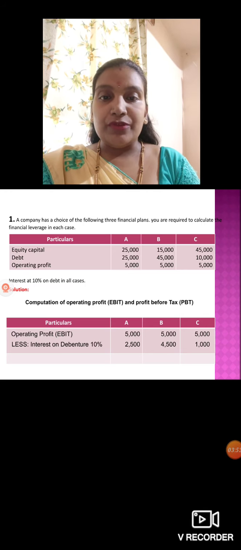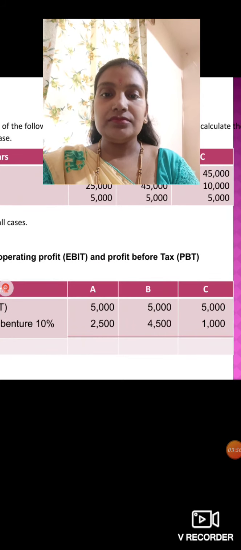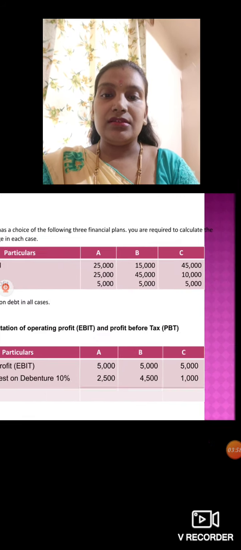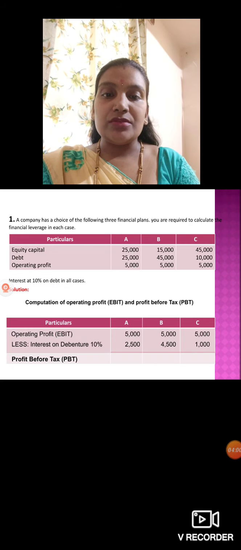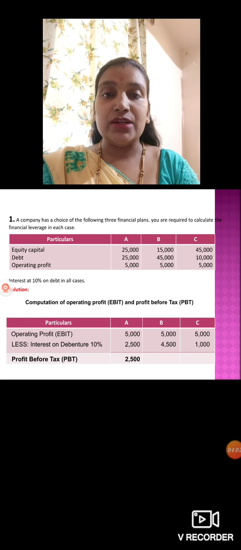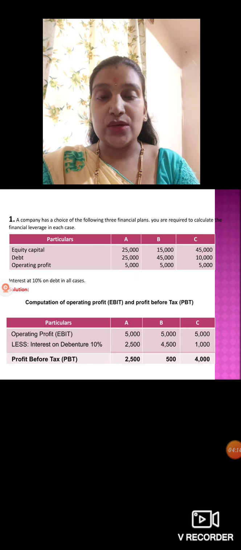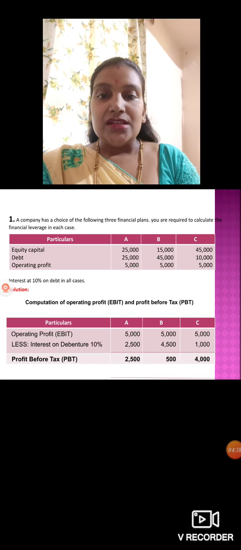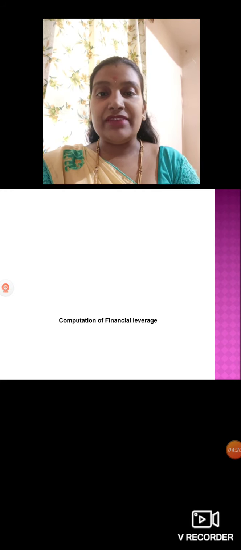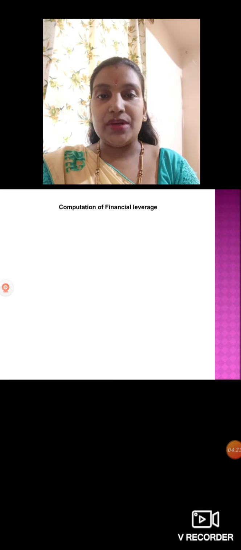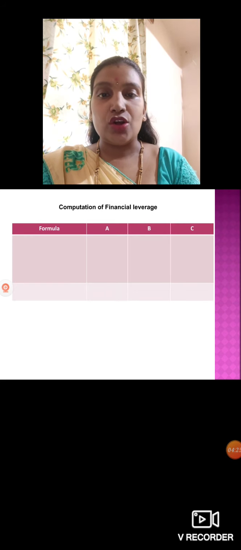Now, how much profit before tax do we get? 5,000 minus 2,500 gives 2,500. And 5,000 minus 4,500 gives 500. In the last plan, C, you get 4,000, because 5,000 minus the 1,000 interest we are going to pay gives 4,000. Now we have to calculate financial leverage in all three cases. I have solved it with the columns itself.